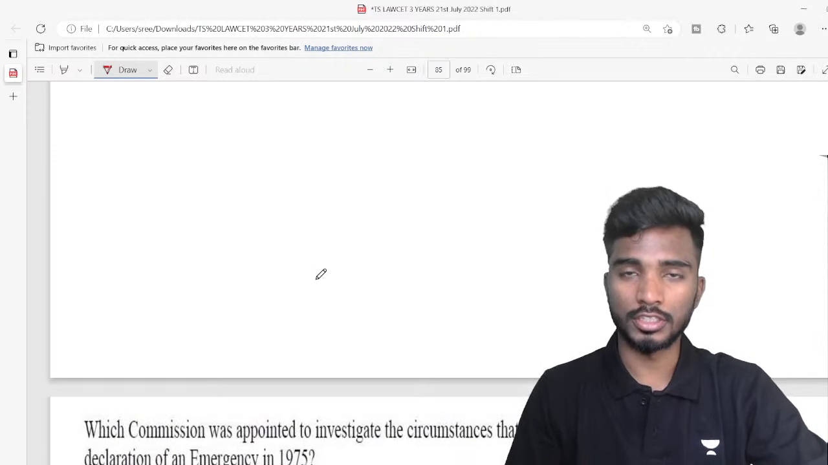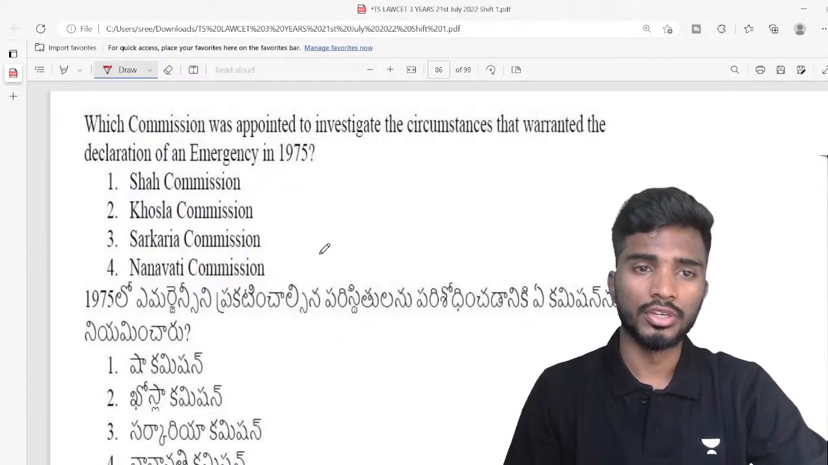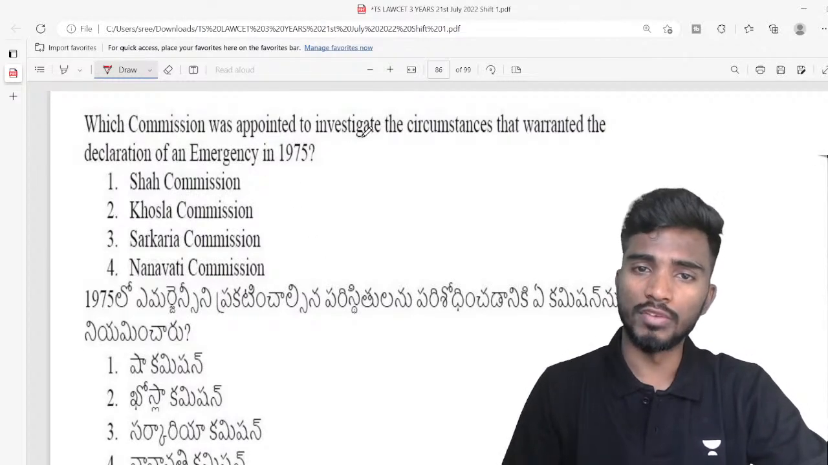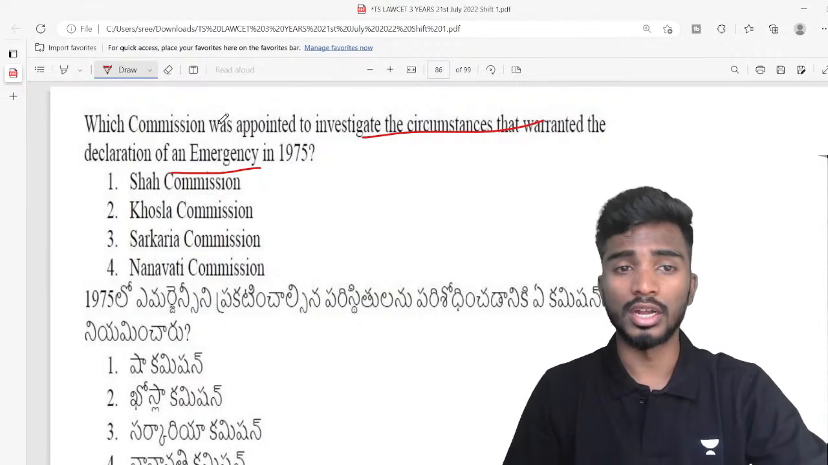107, last 107, 108, 104, last 3-4 questions. Which commission was appointed to investigate the circumstances that warranted the declaration of emergency in 1975?